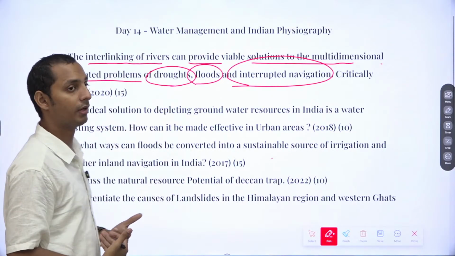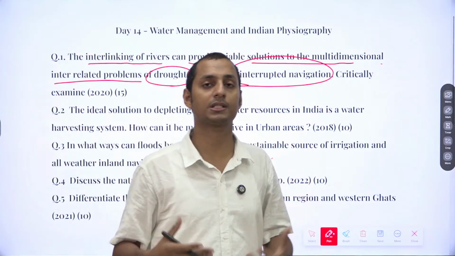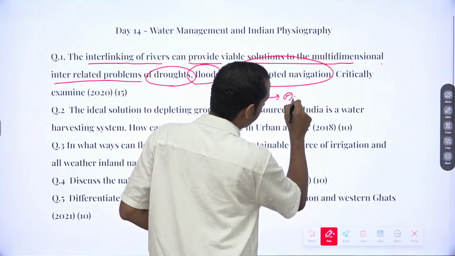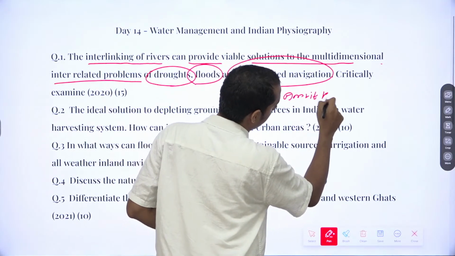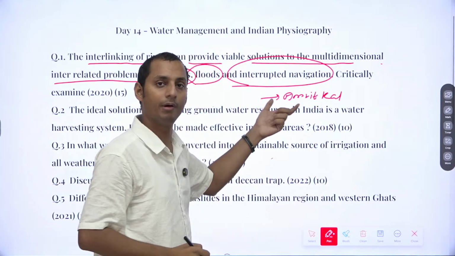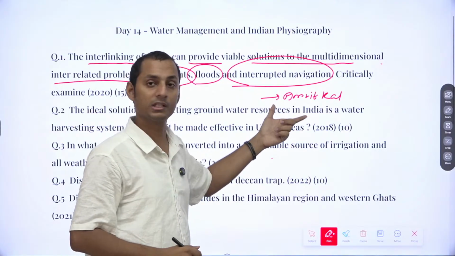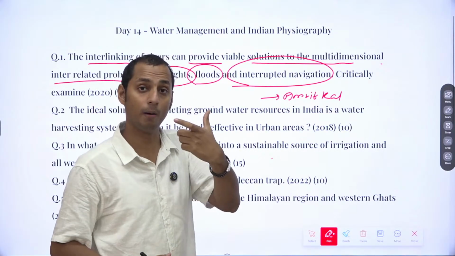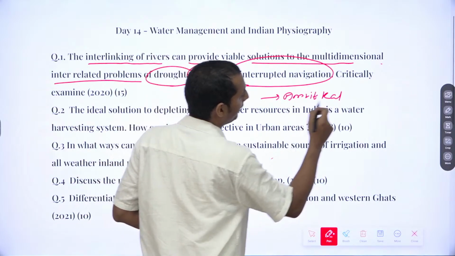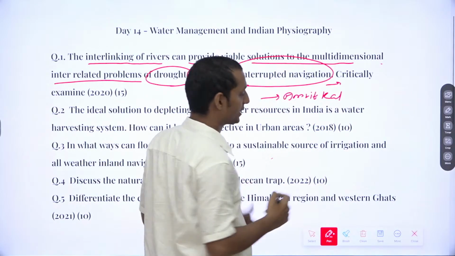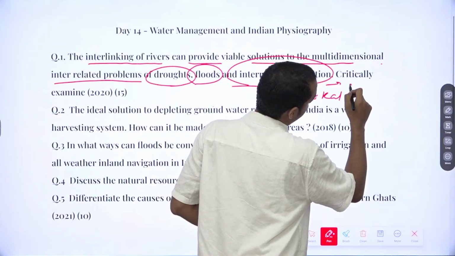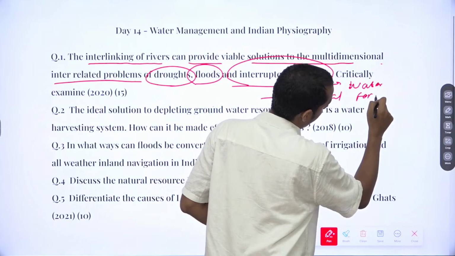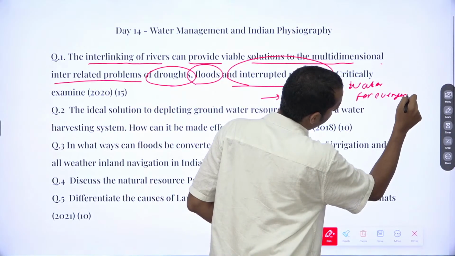Then in case of the conclusion, what can you provide? You can provide the example of Amrit Kaal. In case of Amrit Kaal, there is sufficient availability of water to everyone. That is one of the principles of Amrit Kaal. You can mention the Jal Shakti Abhiyan, where every household has access to water. This is also a Government of India scheme. Water for everyone. You can mention water for everyone.